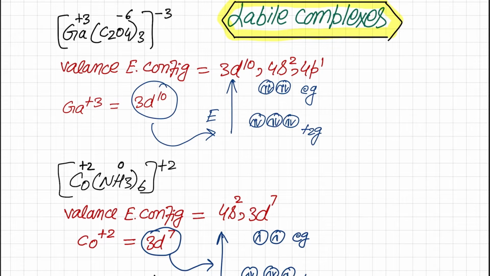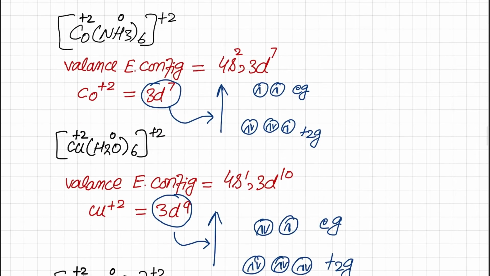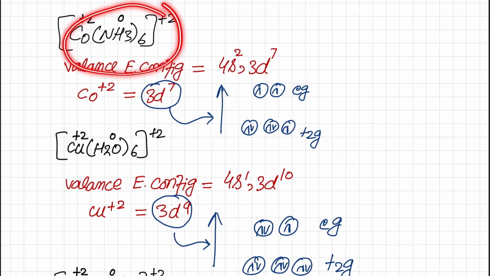So why are these labile? All those complexes in which there are electrons in the Eg set of orbitals will be labile. So in this case, although it is a d10 system, it contains electrons in Eg, so this will be a labile complex. Now the second example is cobalt hexammine.